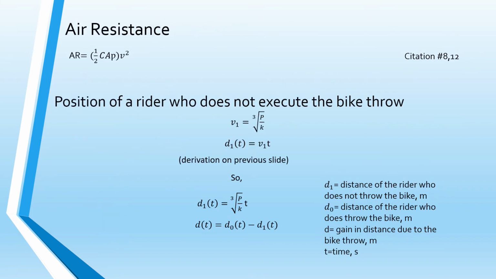Using the equation for air resistance, we found that the force of air resistance is 1/2 times the drag coefficient of the rider times the frontal area of the rider times the density of air multiplied by the velocity squared. And using the velocity of the other rider that doesn't throw their bike, we have an equation for the distance that the other biker travels. So our model, which is represented by D0 subtracted from D1, will show us the distance between the two bikers after the bike throw.